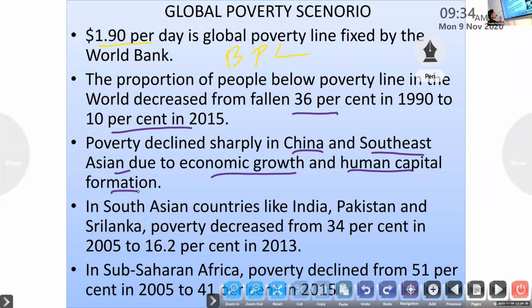In South Asian countries like India, Pakistan, Sri Lanka, poverty also reduced from 34% to 16.2% in 2013.